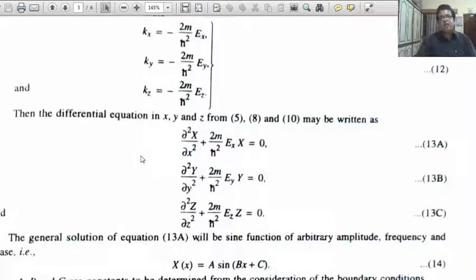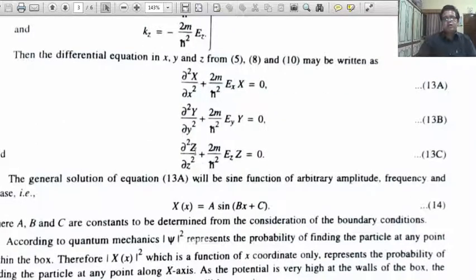Thus the differential equation in x, y, z becomes del 2X upon del x2 plus 2m upon h cross square Ex X equal to 0. Similarly for y, del 2Y upon del y2 plus 2m upon h cross square Ey Y equal to 0. For z, del 2Z upon del z2 plus 2m upon h cross square Ez Z equal to 0.